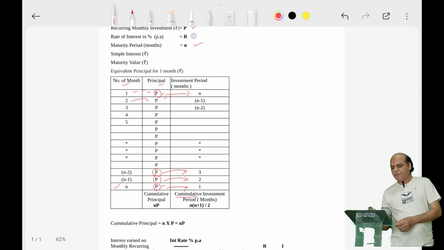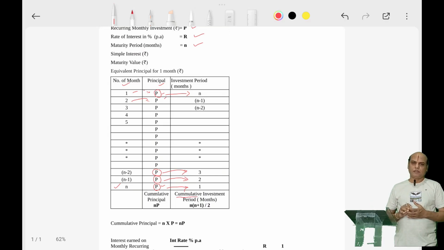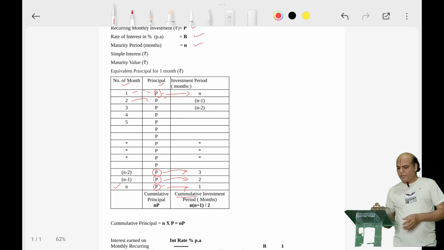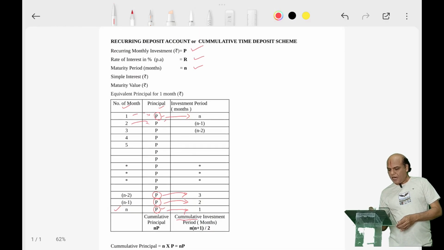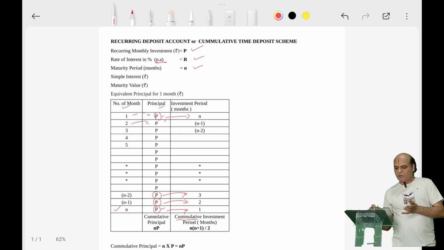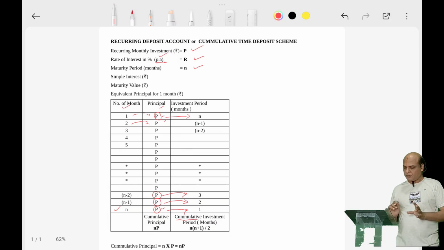The interest rate could be per month or per year. If they say interest rate per month, that means at the end of the month that is the interest they will give you. If they say interest rate per annum, that means at the end of the year they will pay that interest. Here we are taking the interest rate as R per annum, and R is a percent, like 5%, 6%, 10%. It is mentioned in percentage, and whether it is per annum or per month has to be specified. Usually we specify per annum.